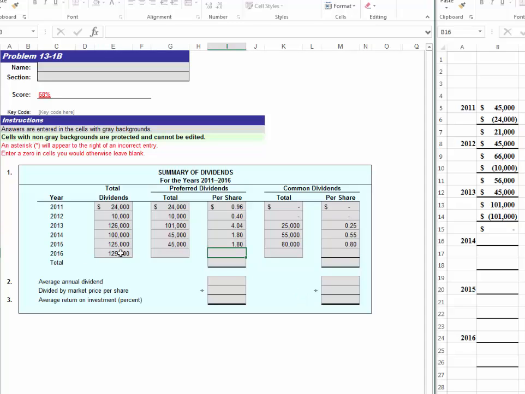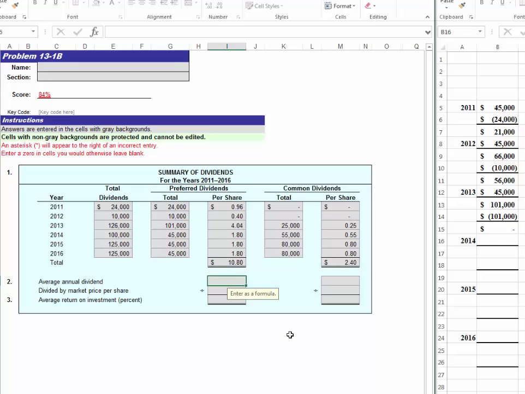In 2016, the same amount of dividends was declared. There are no dividends in arrears, and so for 2016, the total amount would be the same as it was in 2015. Now we would add up the total amount of dividends that was paid out over the 6-year period. So for the preferred stockholder, it would be $10.80. For the common stockholder, it would be $2.40.